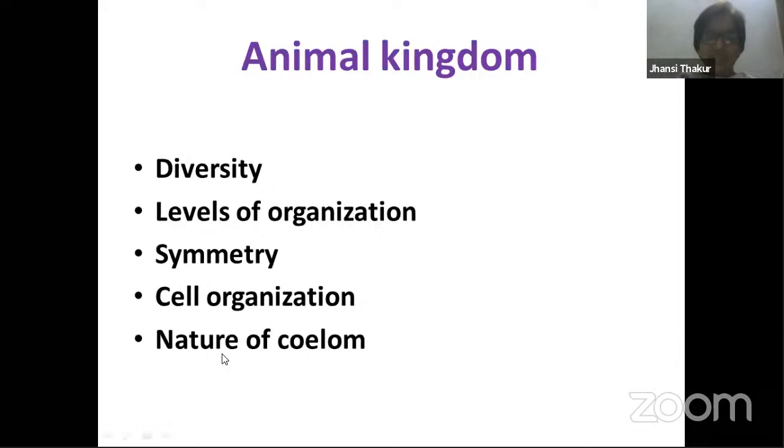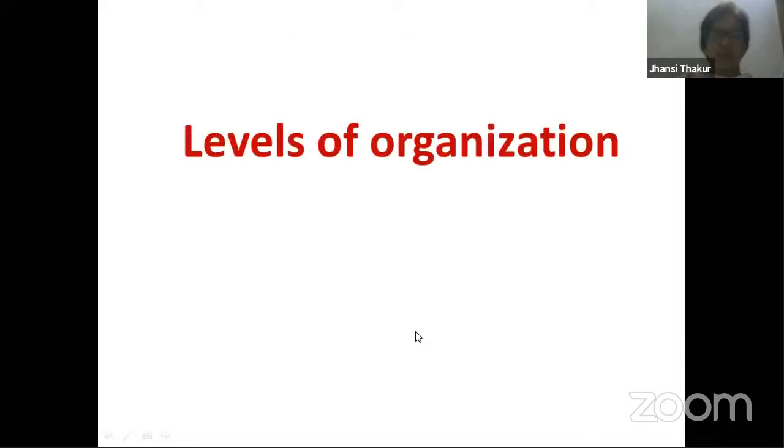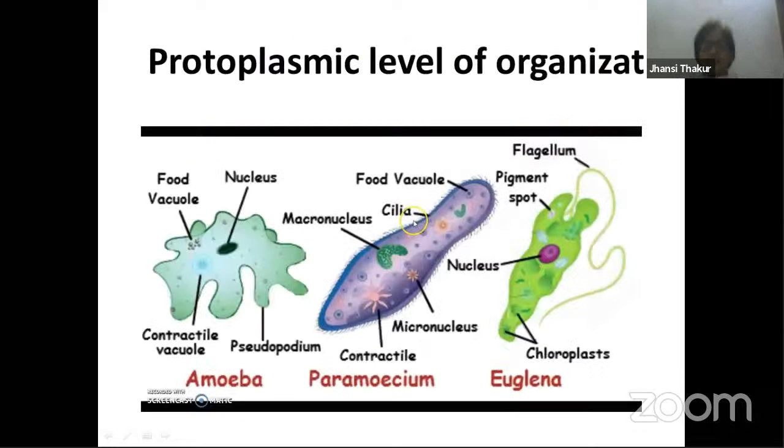There are actually many parameters, but in our textbook, we have restricted to these 4 parameters, which are levels of organization, symmetry, cell organization, and nature of coelom. So let's try to understand each one of them one by one. First, level of organization. When we are talking about levels of organization, we are trying to understand how the cells are placed.